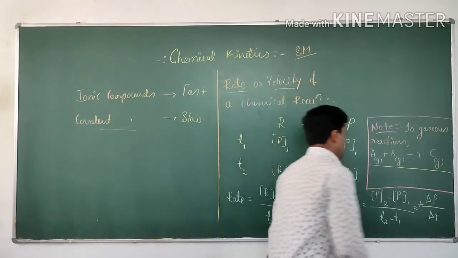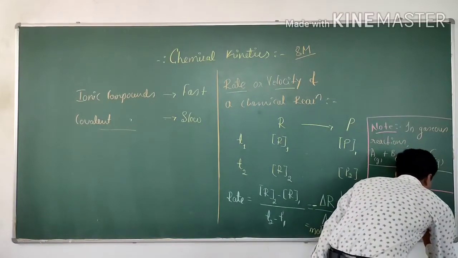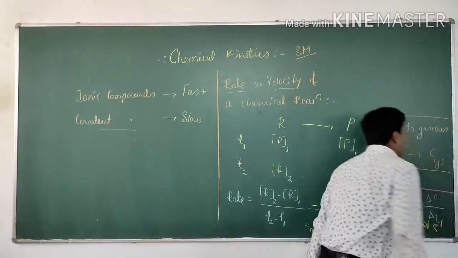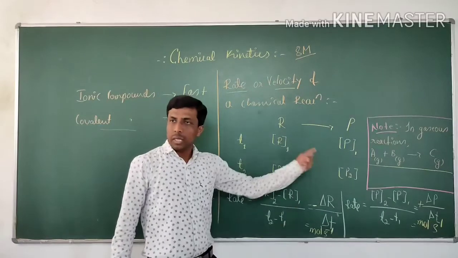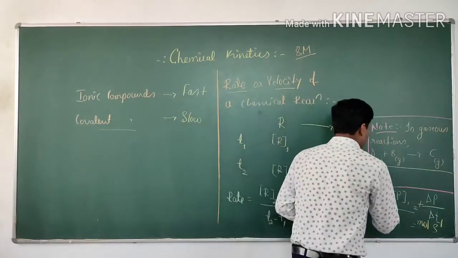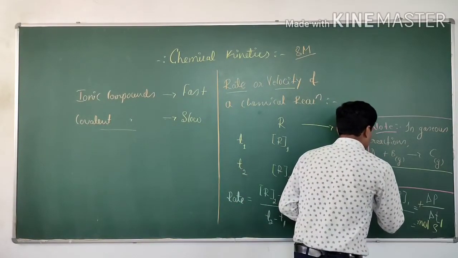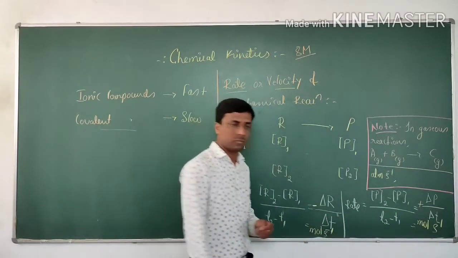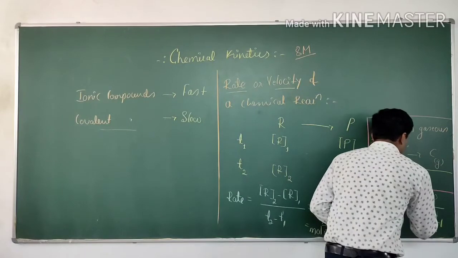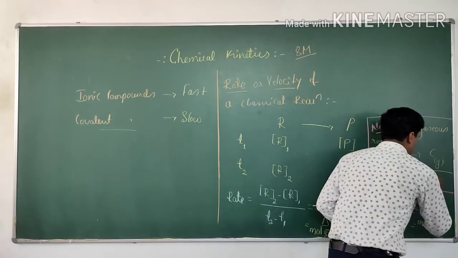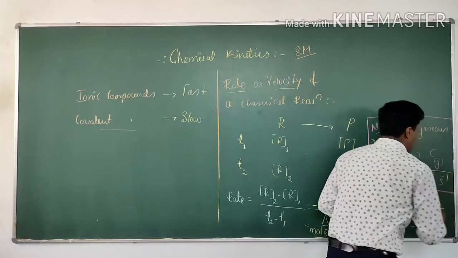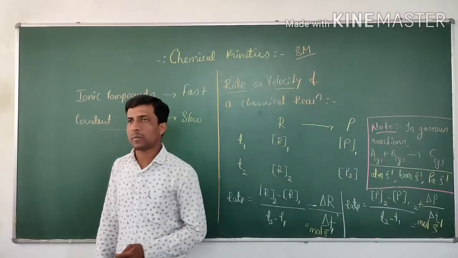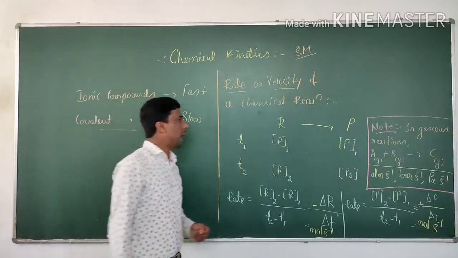There also, here also it is mole per second. Here, atmosphere per second, bar per second, Pascal per second. Okay? This is how we can explain it.